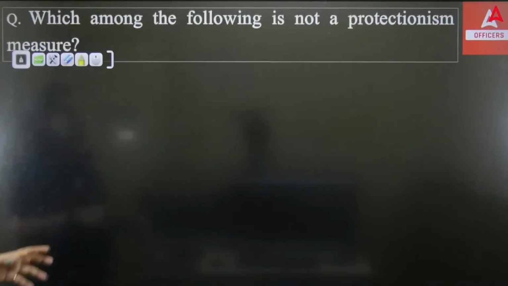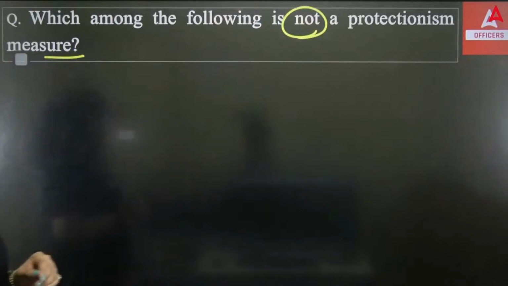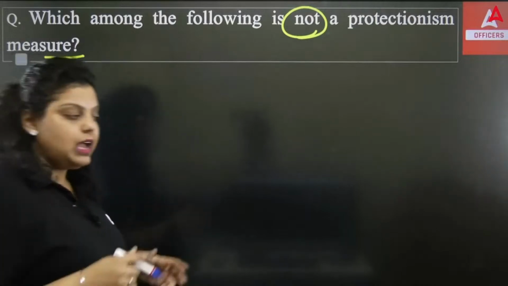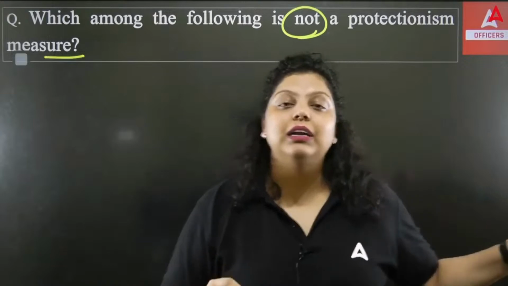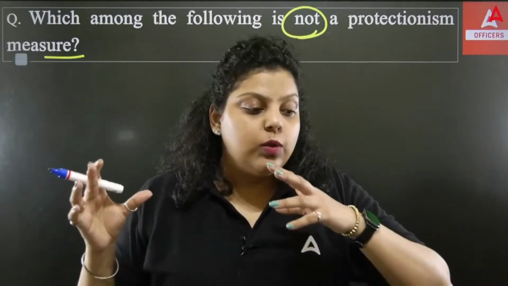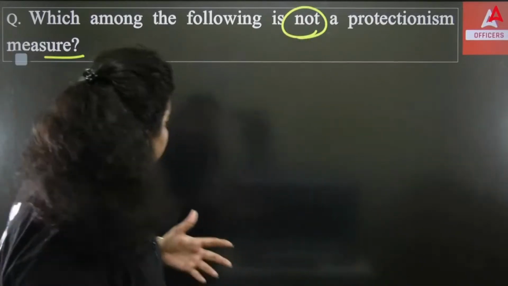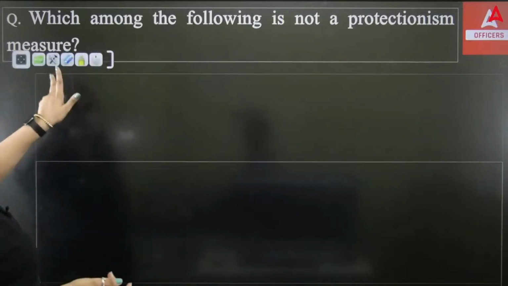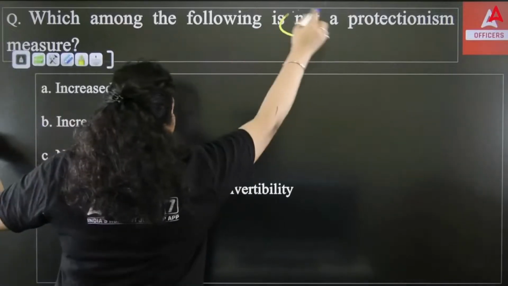Okay, next question. The next question is asking which of the following is not a protectionism measure. Now, what is a protectionism measure? I have told you, globalization has advantages, so it has disadvantages also. And to control those disadvantages, to have less impact of the disadvantages on the economy, the government has introduced certain protection measures. Out of these, you have to tell which of the following is not a protectionism measure.